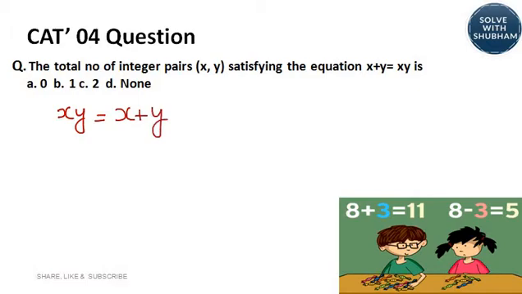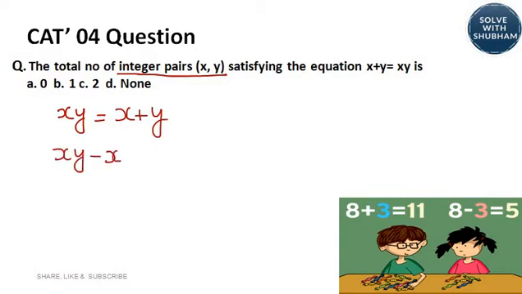So we have one equation and 2 variables, so we cannot find a unique set of values. We will have to impose certain conditions to get the answer. The question clearly says integer pairs. It means x and y are supposed to be positive integers or negative integers, or they can take the value 0 as well. Now let us try solving the equation.